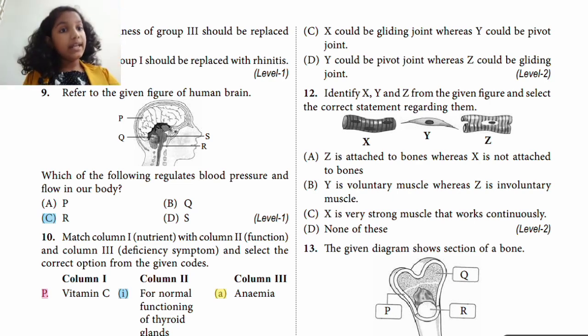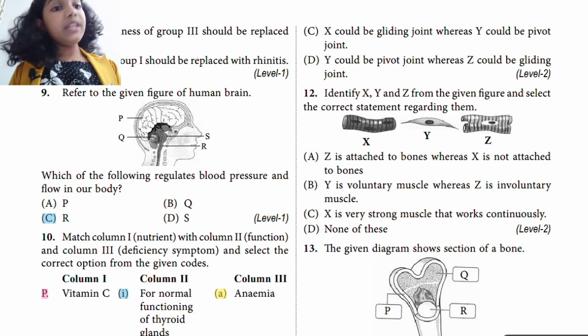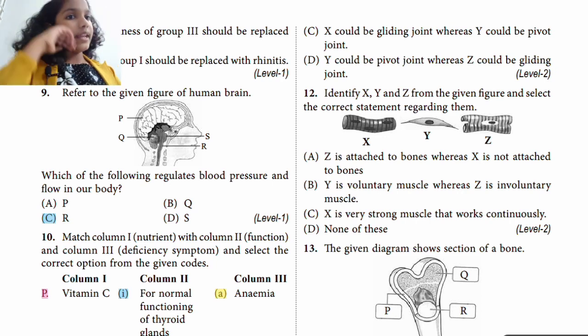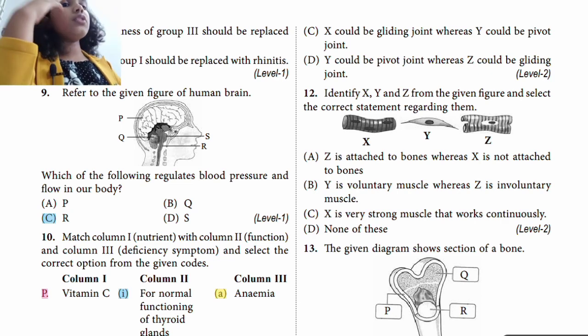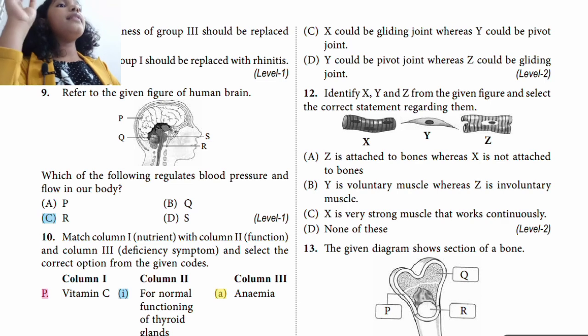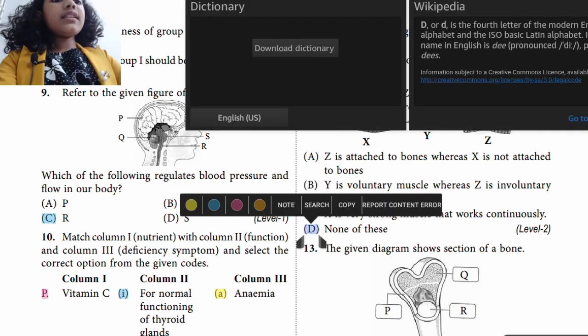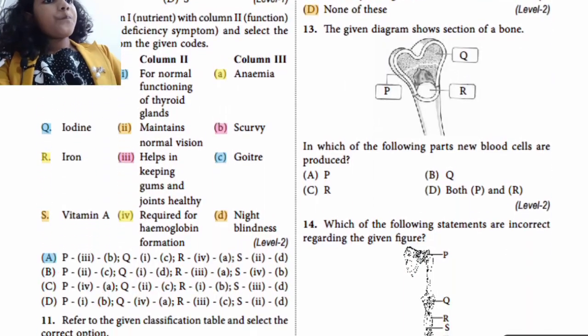And if you see B, Y is a voluntary muscle, whereas Z is an involuntary muscle. Y is also an involuntary muscle, so B is also wrong. X is a very strong muscle which works continuously. This is also wrong because it's the cardiac muscle which works continuously. So D, none of these, is the right answer.